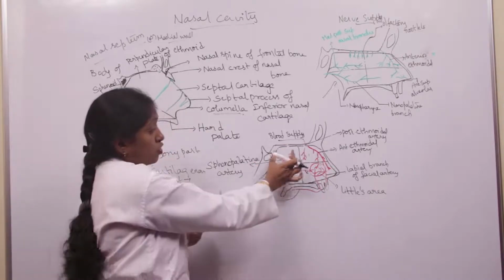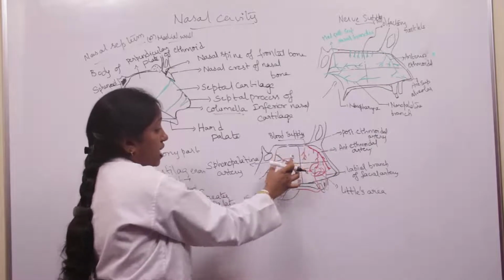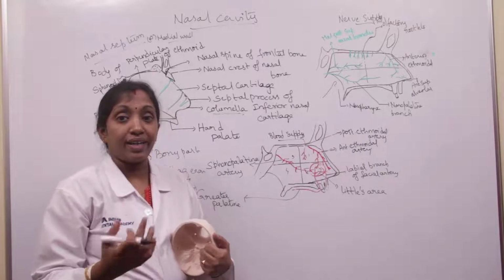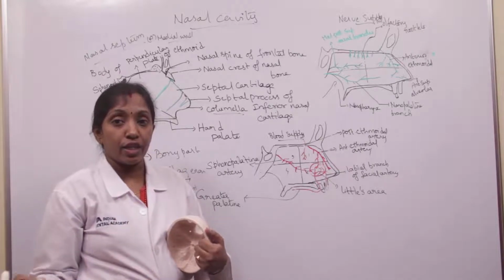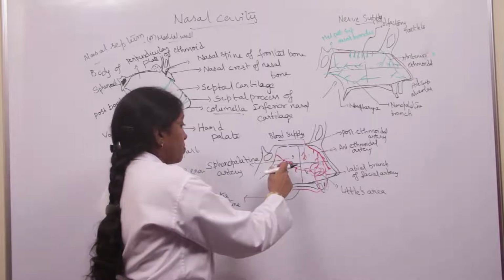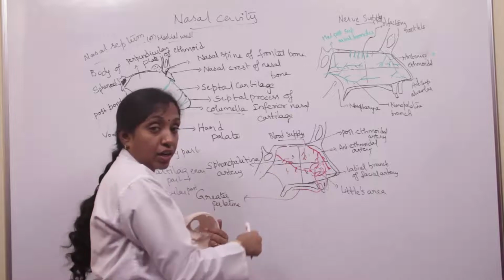Postero-superior quadrant. This is the postero-superior quadrant, right? Antero-superior quadrant and this is the postero-superior quadrant. The postero-superior quadrant, the principal artery of the nasal septum, is the sphenopalatine artery. The sphenopalatine artery is nothing but a branch from the maxillary artery, right? So the sphenopalatine artery supplies the posterior-superior quadrant.